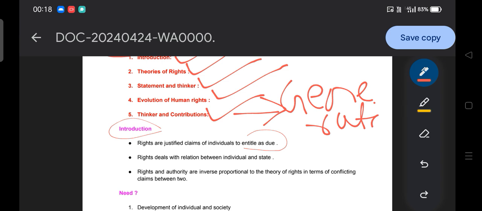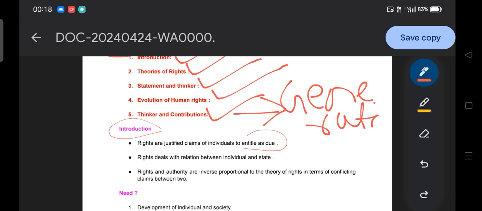For example, if you say that I have a right to freedom of speech and expression, or I have the right to vote, then that means your right is a justified claim, something mentioned in the constitution, or a right recognized by the society or your community.